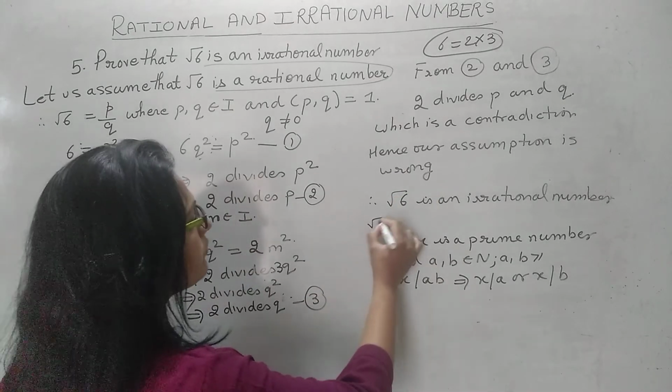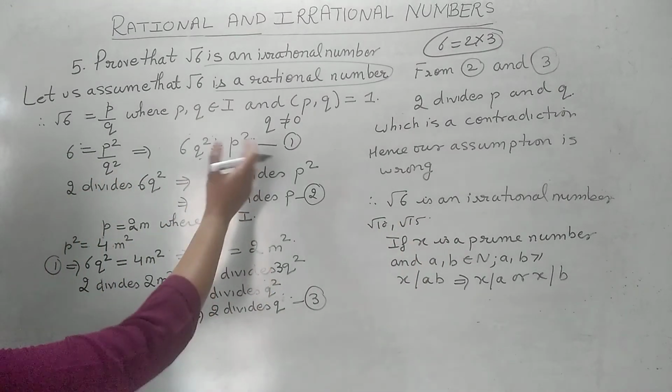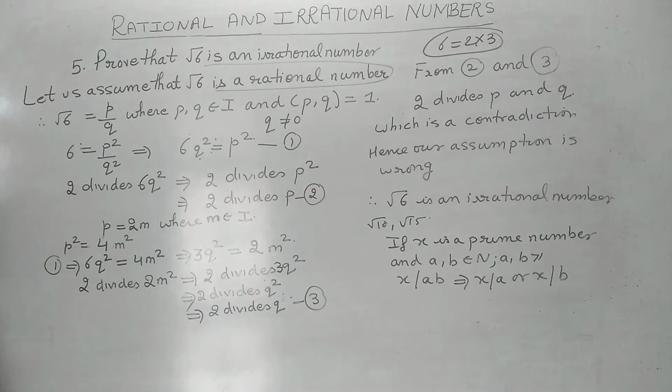So same way you can prove for root 10, root 15. 10 is 2 into 5. Out of 2 and 5 you can take any number. 15 is 3 into 5. In 3 and 5 you can take any number.